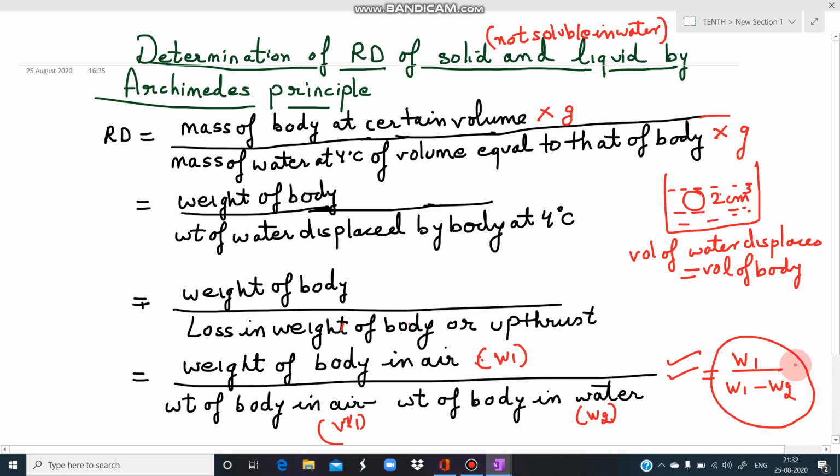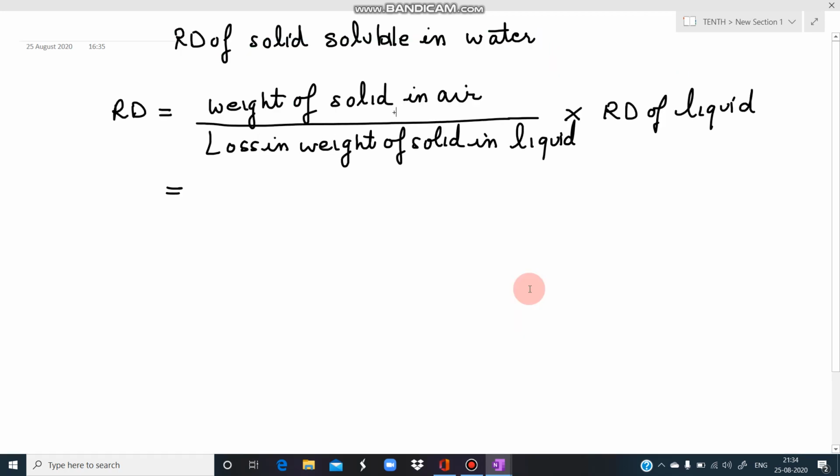What is W1? Weight of body in air. So whenever in numericals W1 is given, that is the weight of body in air, and W2 is the weight of body in water. We are doing the relative density of a solid which is soluble in water. How will we find its relative density? For a solid that is not soluble, we immersed it in water and its relative density was weight of solid in air over weight of solid in air minus weight of solid in water. But if a solid is soluble in water, if we put it in water it will dissolve, isn't it?